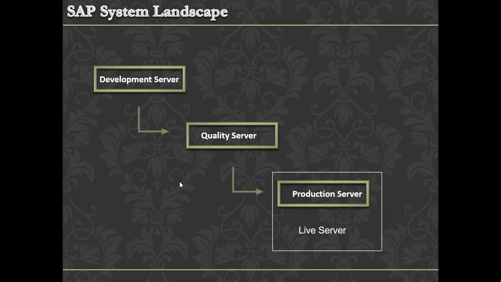So the development team will have development access, the core teams or testing teams will have quality system access, and the end users will have production system access.